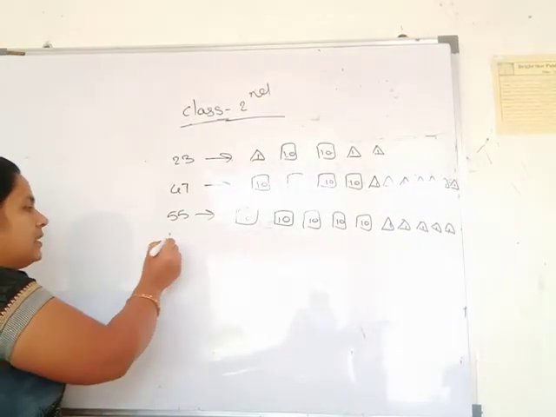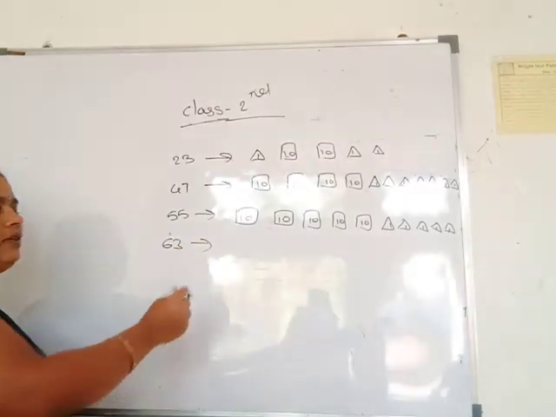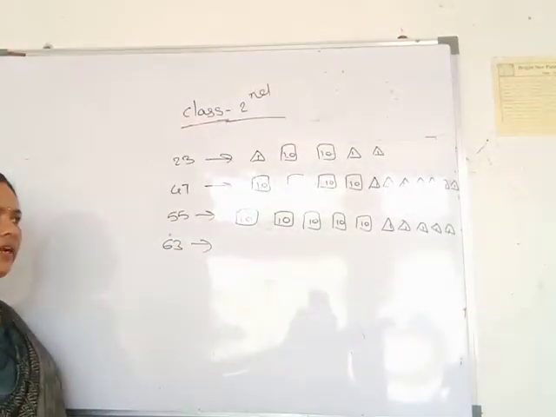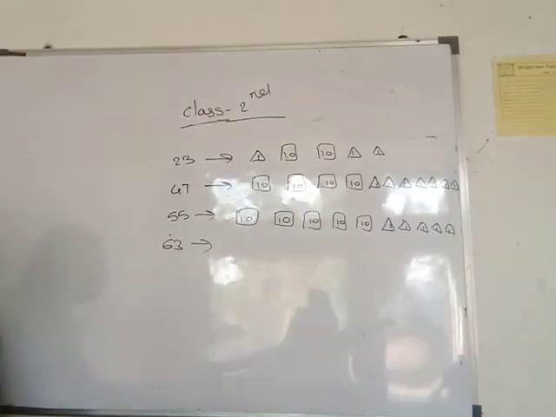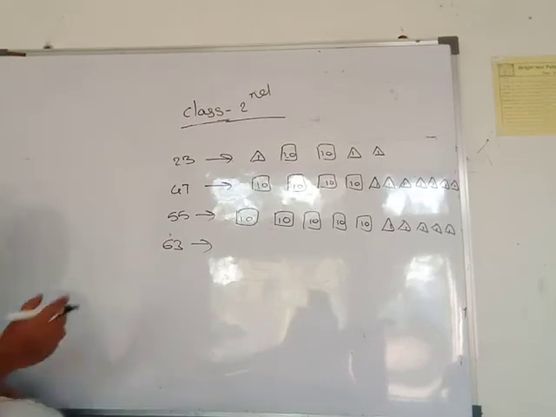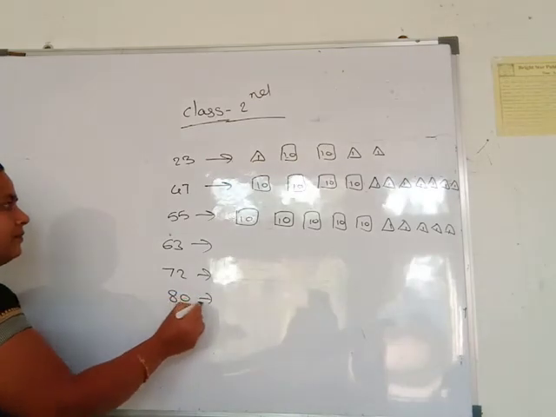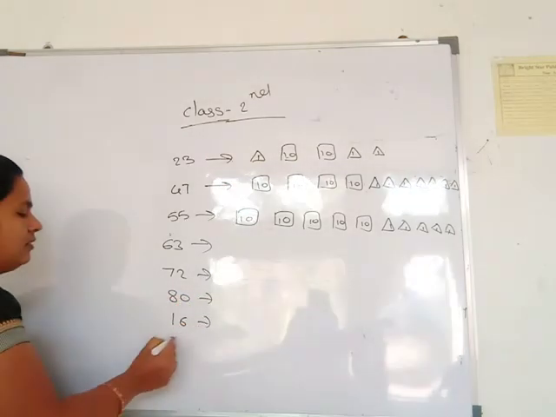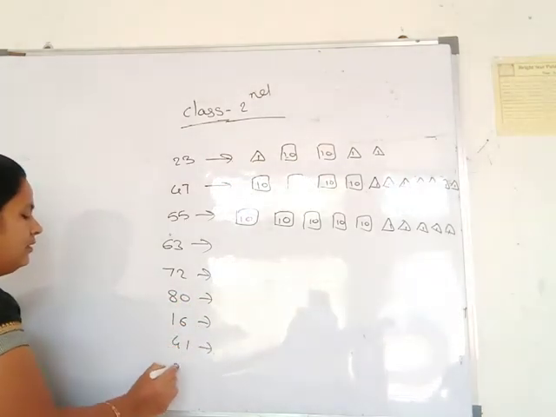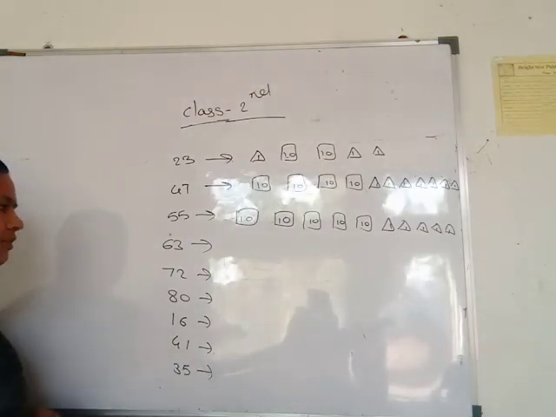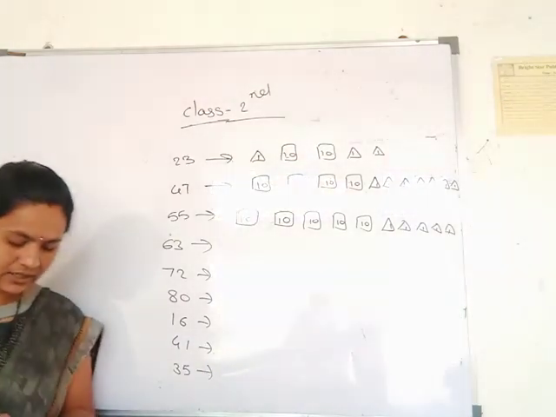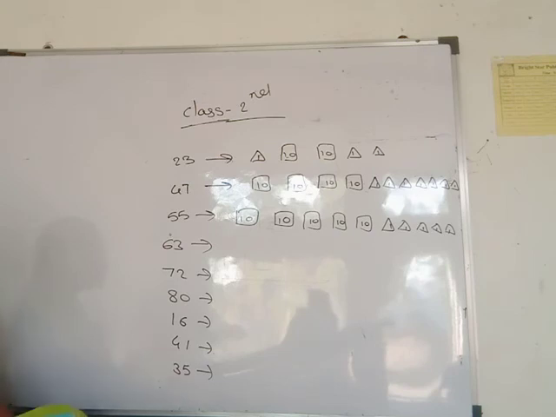Then next number 63: you draw it in these squares, and in triangle form you write these numbers. Then 72, 80, 16, 41, 35. Write these numbers in this form of squares and in this form of triangles.